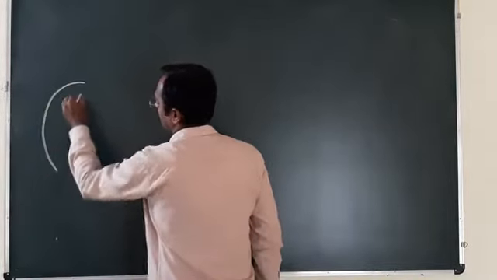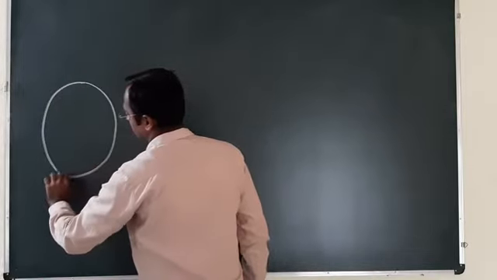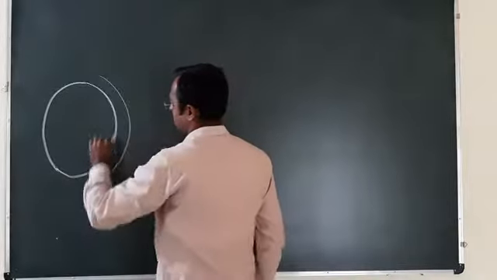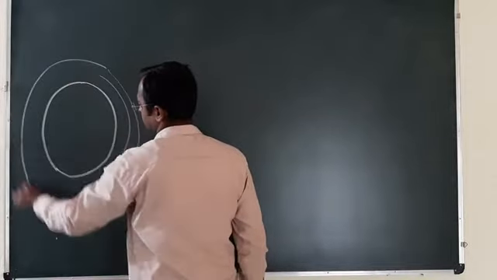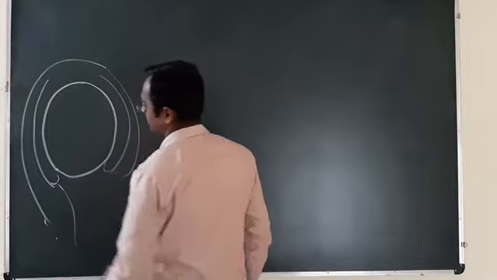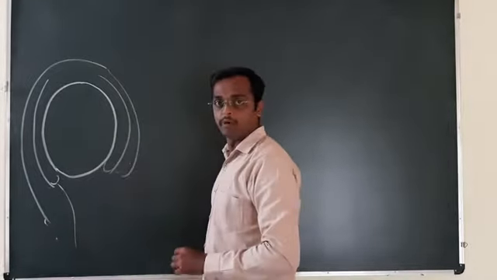All the development occurs within the ovule in the embryo sac. This is the embryo sac surrounded by the ovule. This is the ovule and this is the embryo sac.